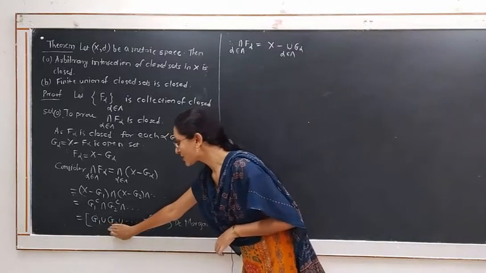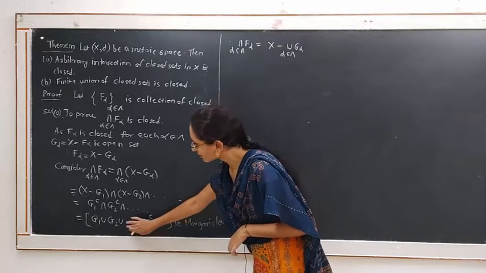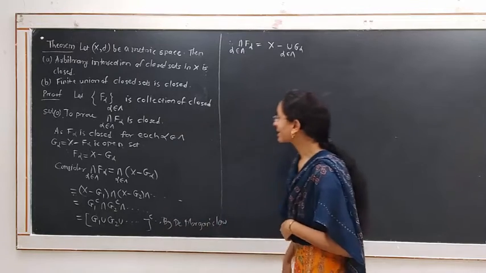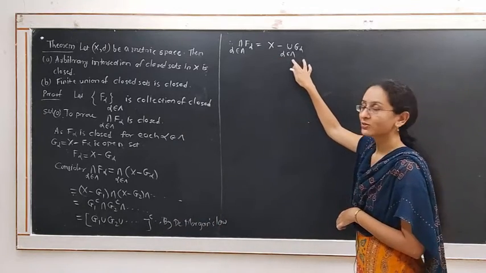This is the union of all sets G1 and so on, and its complement is nothing but X minus the union of G alpha.